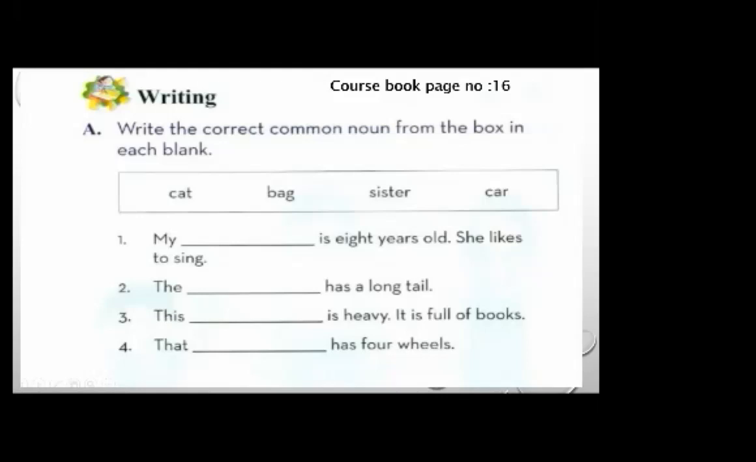No, it's also the wrong answer. Sister. My sister is 8 years old. She likes to sing. Very good. Sister is the correct answer for number 1.